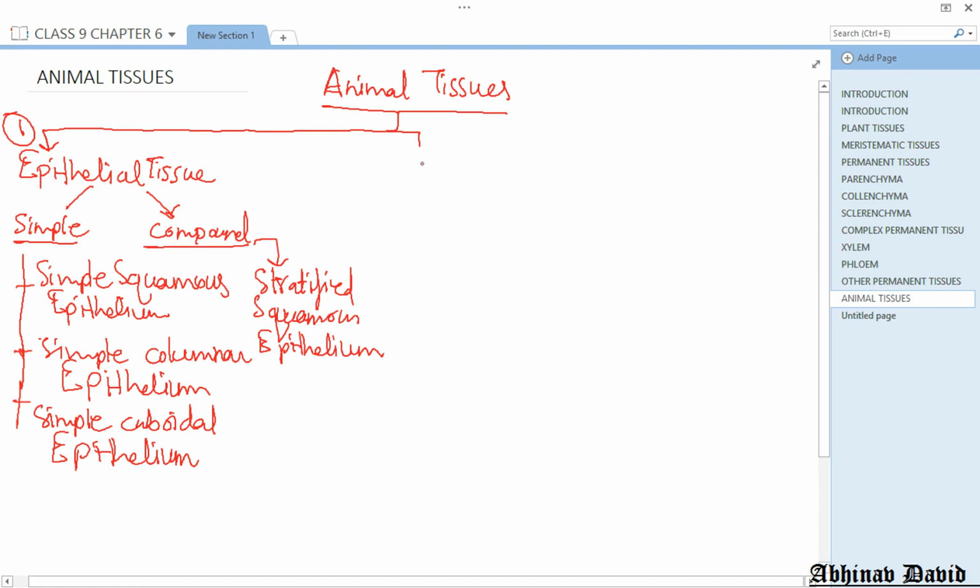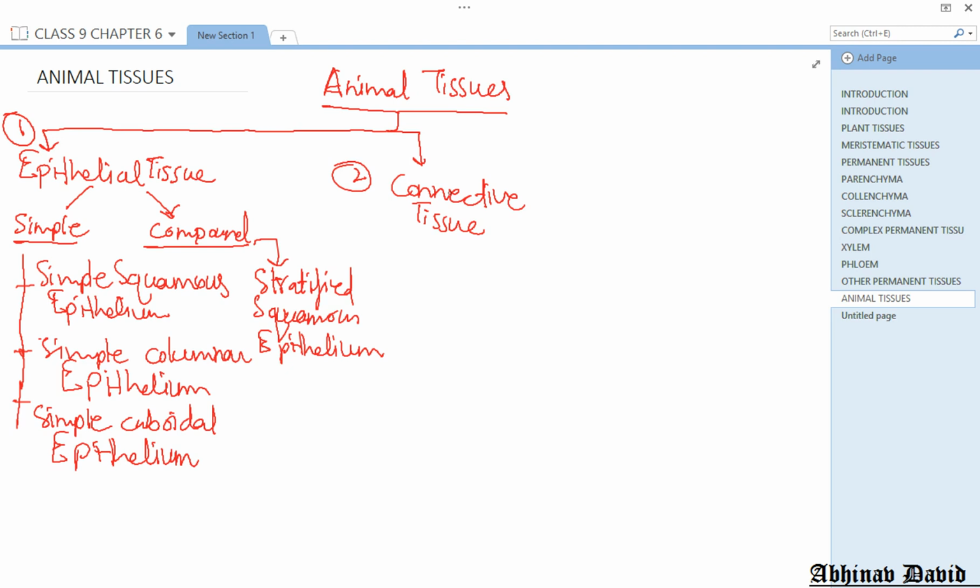Then we have the second one, and that is connective tissue. We have different organs in our body, and they are connected to each other. Bones are joined to other bones, and bones are joined to the muscles. We have blood in our body which transports different things from one part of the body to another. It supplies oxygen. Oxygen is taken in by the lungs, but it is required by each and every cell of the body for production of energy. Without oxygen, energy cannot be produced in our body.